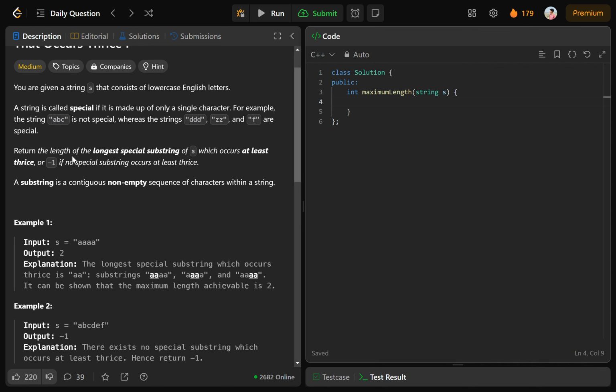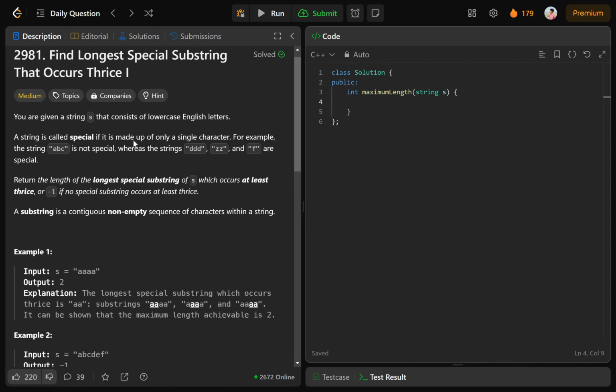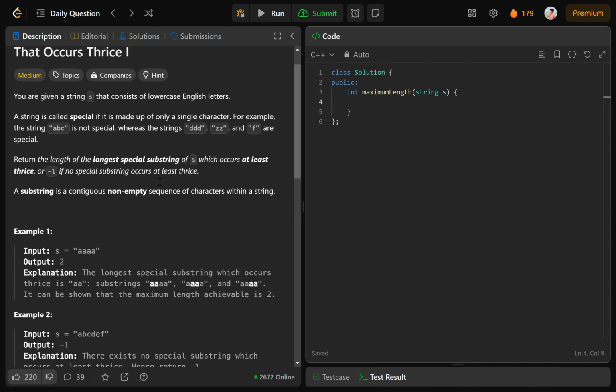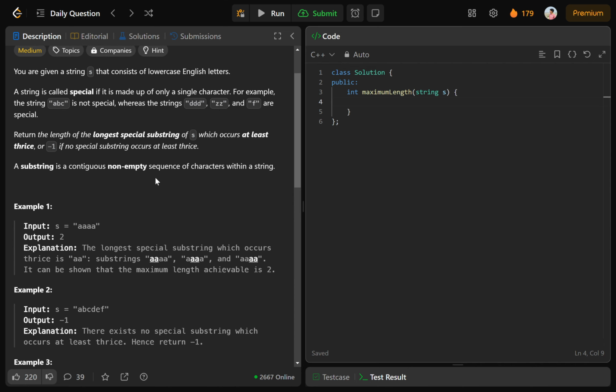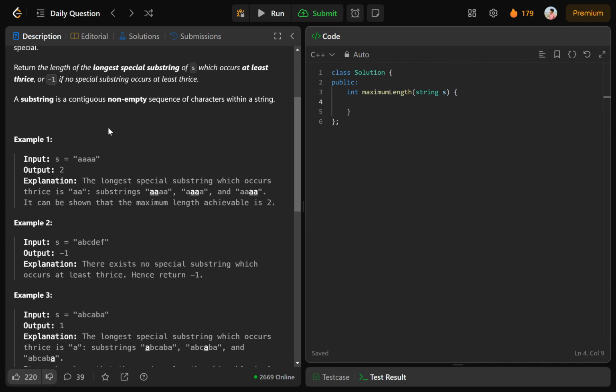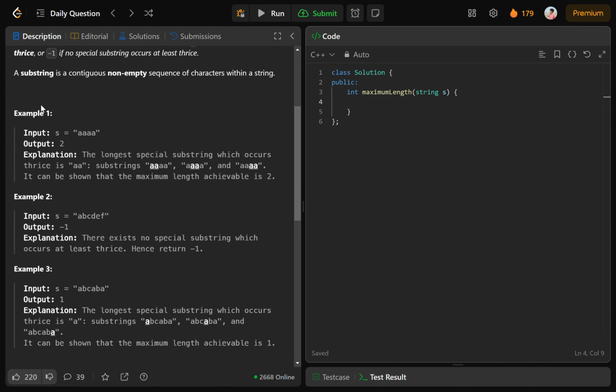Now we have to return the longest special substring which occurs at least thrice. That substring should occur at least thrice in the given string. Otherwise, if we don't find any such substring in s, we have to return -1. The definition of a substring is also given. Now let's see example one.